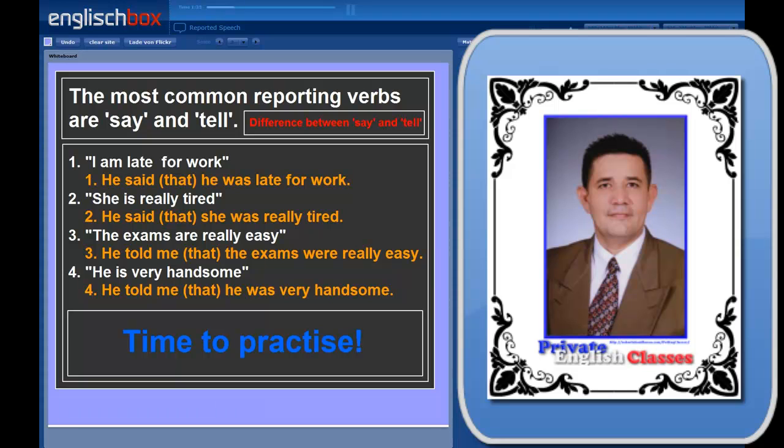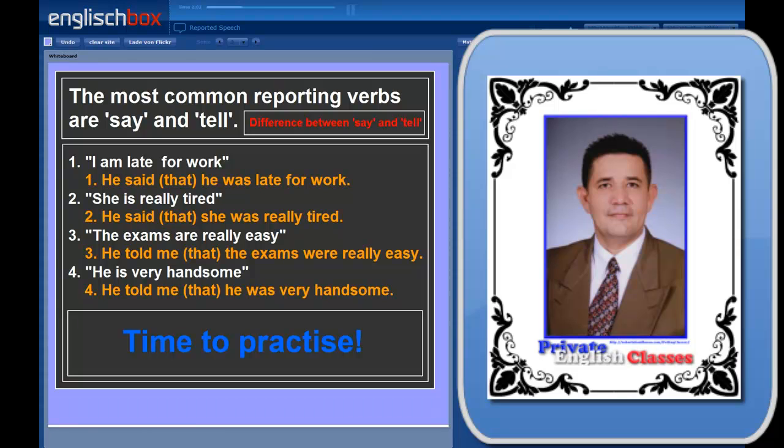So, number 1, I am late for work, becomes he said, the reporting verb, that he was late for work. So the verb to be goes from I am to he was, from the present tense to the past tense. In number 2, she is really tired. He said she was really tired. From she is to she was.